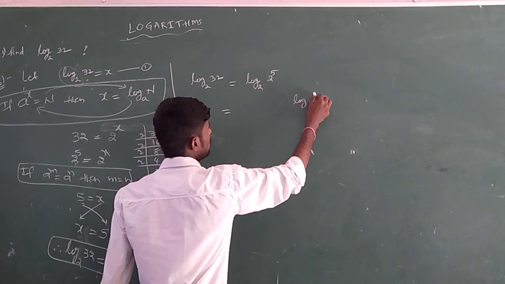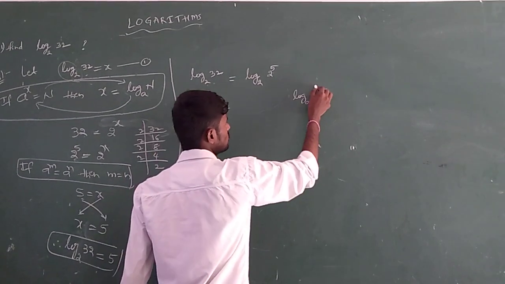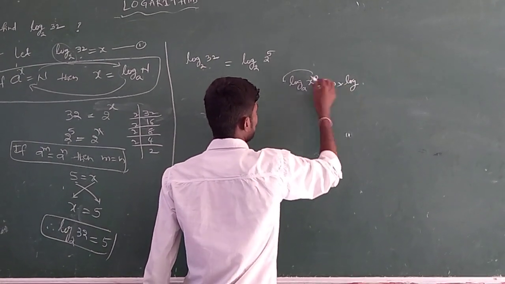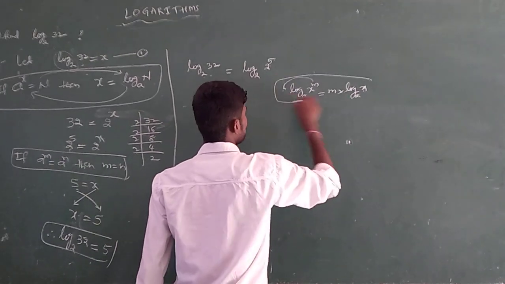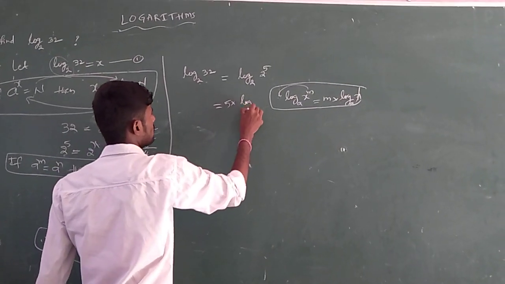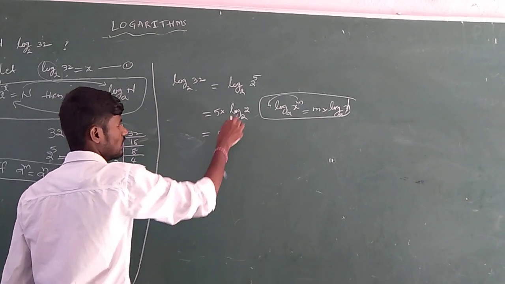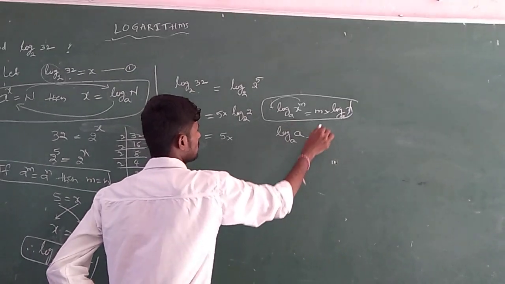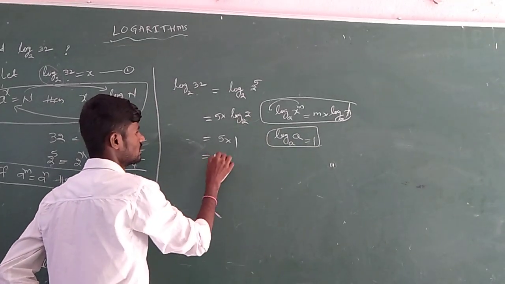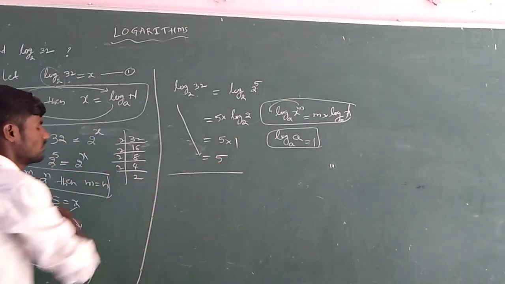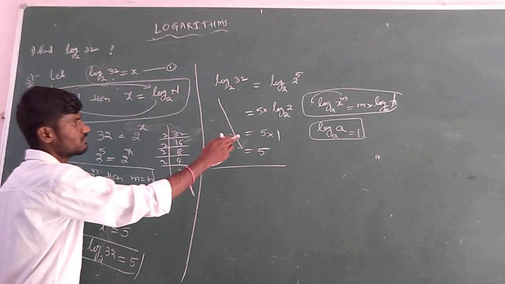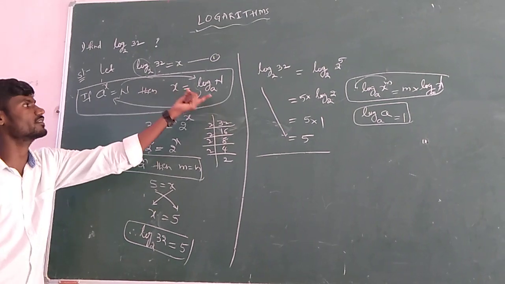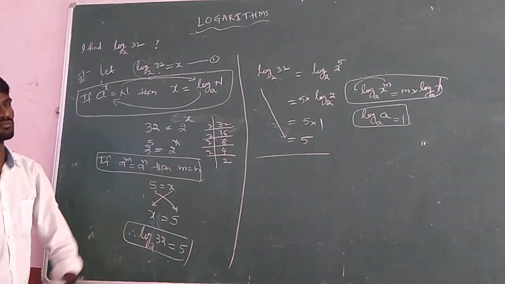Logarithm of x power m to some base a equals m times log x to the base a. So here the 5 will come in front: 5 into log 2 to the base 2. If the number and base are the same, from the formula log a to the base a equals 1. So 5 into 1, and the answer is 5. So what is the value of log 32 base 2? It is 5, and here also 5. It is from the properties of logarithms and the conversion of exponent to logarithm and logarithm to exponent, vice versa. In both methods we can solve.